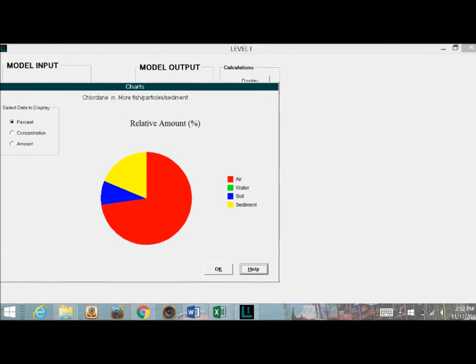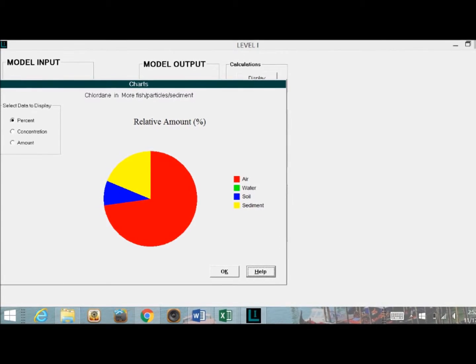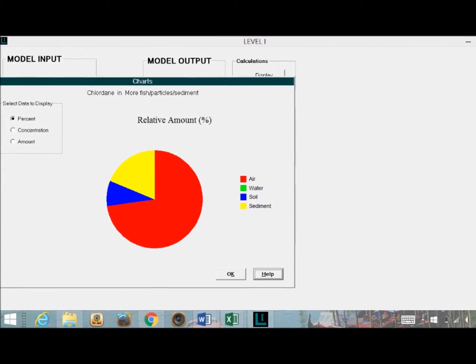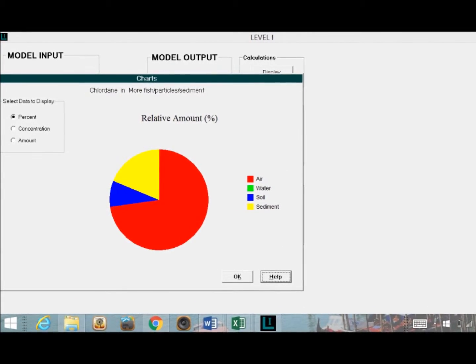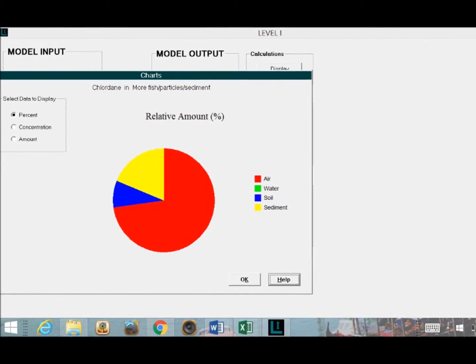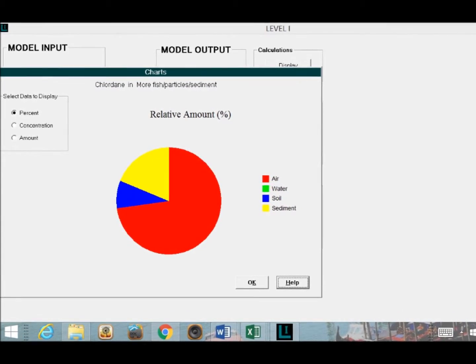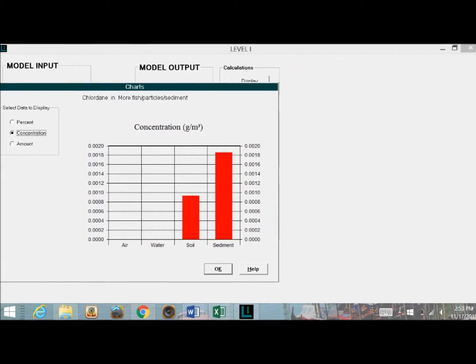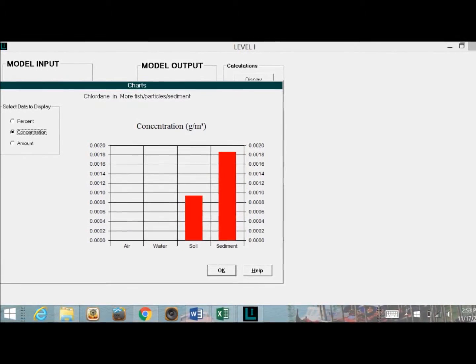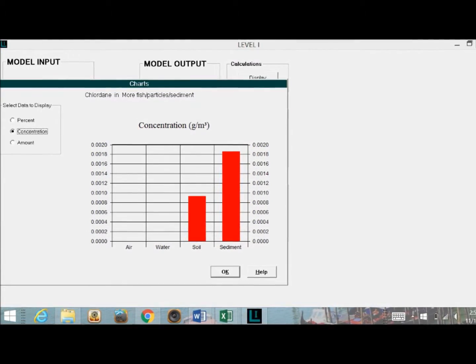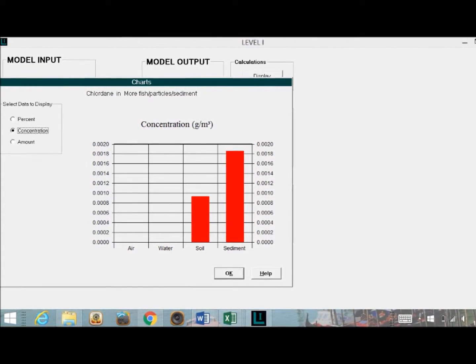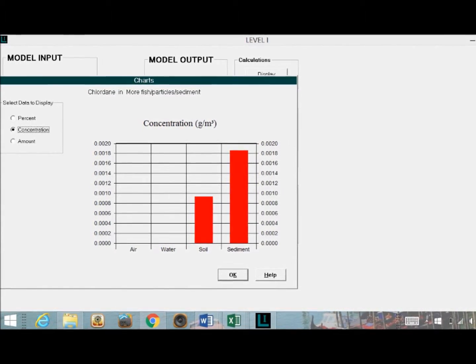Based on the results, it is clear that chloridane is not easily dissolved in water. Most of it was released into the air, but over a quarter was retained in the soil and sediment that will eventually contaminate organisms that live there and eventually reach its way up the food chain. Chloridane's inability to dissolve in water makes the concentration in the soil and sediment much higher than other contaminants, making it one of the most lethal to surrounding organisms.